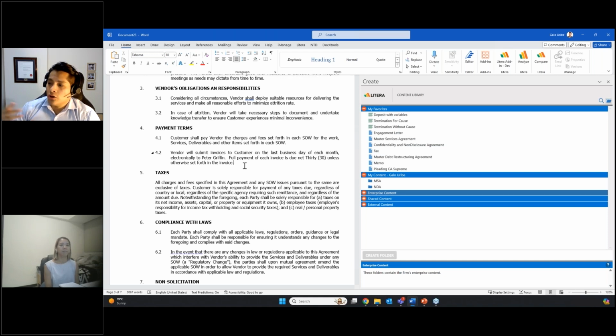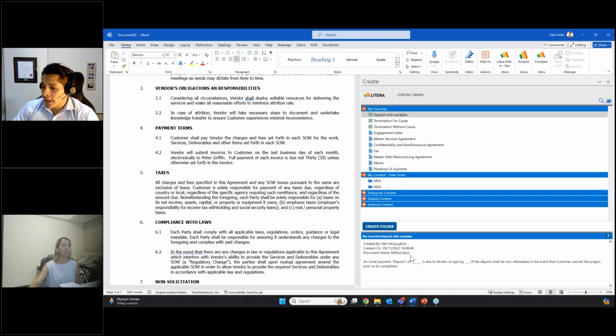But here, you will already have your clauses ready to go in your content library. And that's what I have here. I have my deposit clause already in my favorites. At the bottom here, I have some guidance text that I can use to see information on who created this clause, when it was created, and from what document it was extracted. And I can also see a preview of the actual clause itself here. And I can see here that there are a couple of variables in this clause, one for the deposit amount and one for the non-refundable deposit amount percentage.